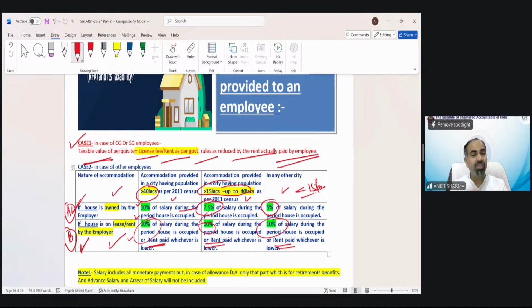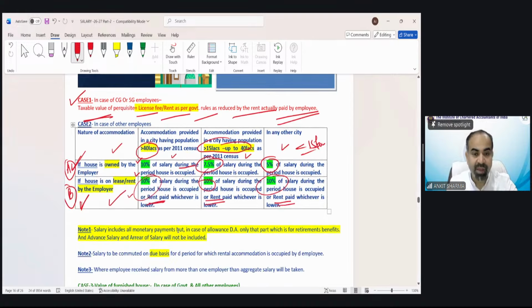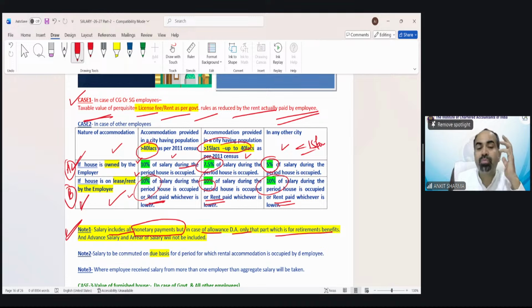That we need to understand to solve a question on a rent-free house. And the meaning of salary has been given over here. It says salary includes all monetary payments. But in case of allowance, DA, only that part which is for retirement benefits needs to be included.